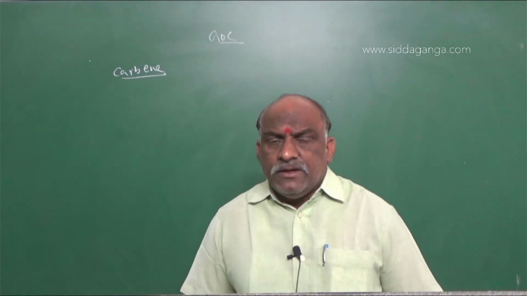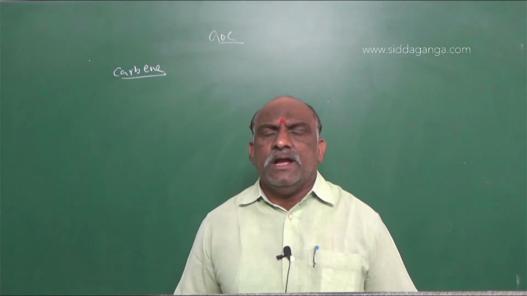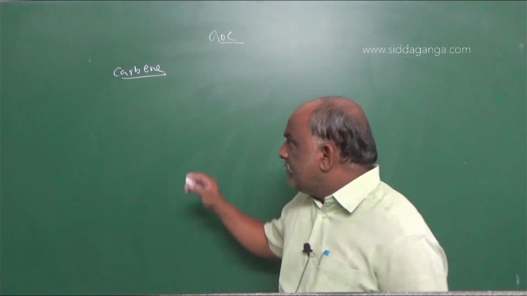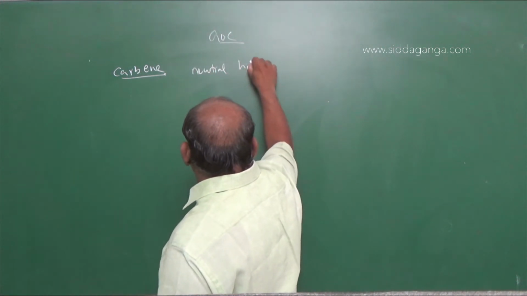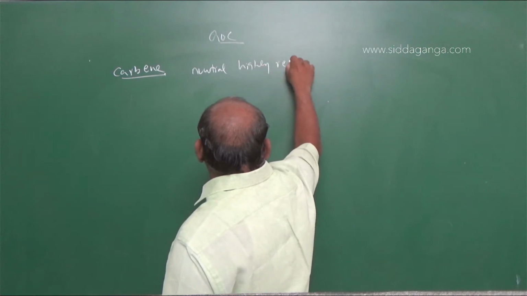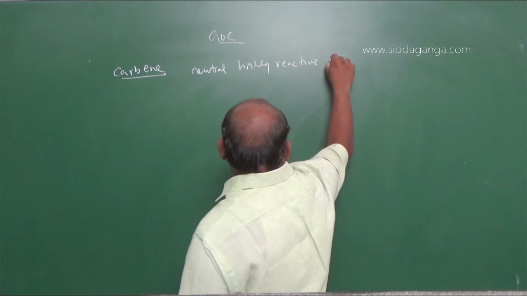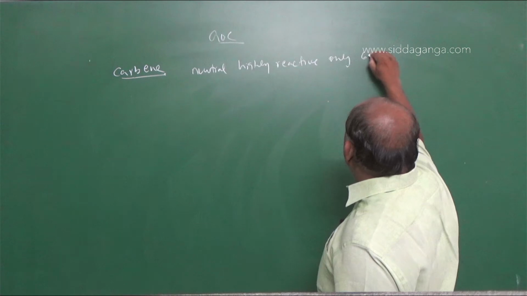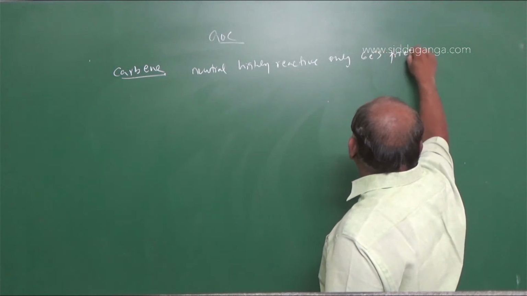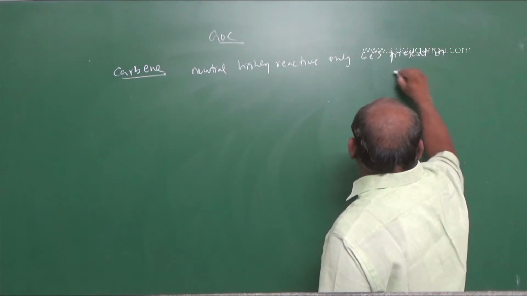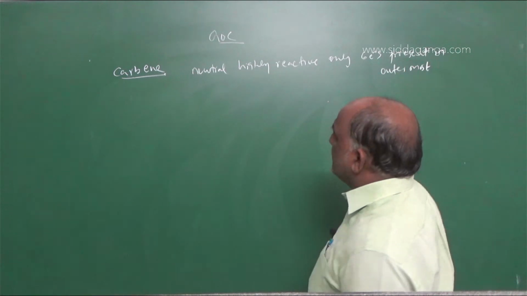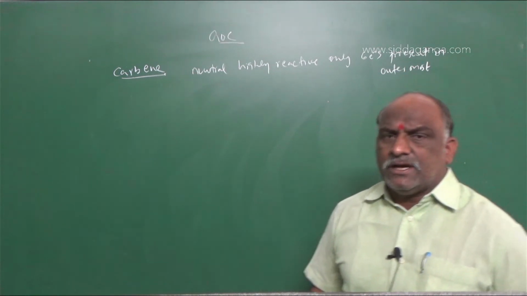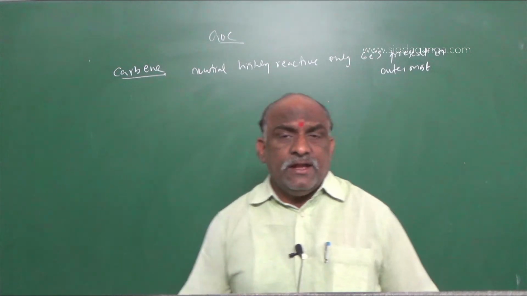Carbenes are neutral species, highly reactive. Only 6 electrons are present in the outermost shell. Highly reactive neutral species, carbenes, very highly reactive.